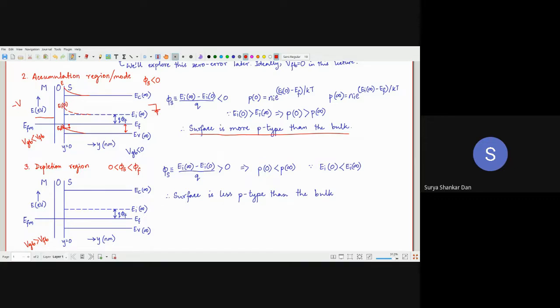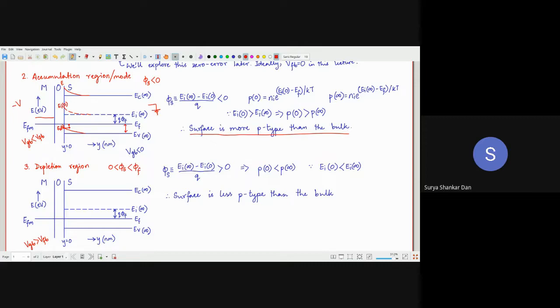क्यों हो रहा है, नहीं हो रहा है? Like Aviral had asked a superb question. I'm so happy, that is also in my mind. Why is EF not moving, but EV is going closer to EF? EF is not moving. Notice it is kind of counter intuitive.